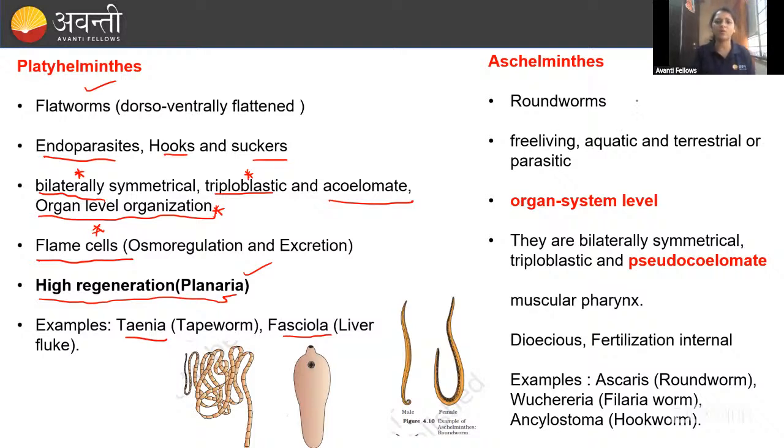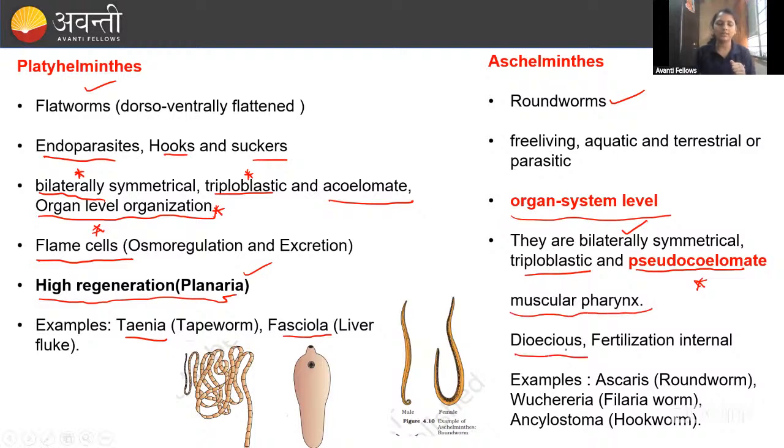Aschelminthes are the roundworms. We call them roundworms because the cross section of this gives a round shape. These are free living, aquatic, terrestrial, and also parasitic. These have the organ system level of organization. We started bilateral symmetry already. These are bilaterally symmetrical, triploblastic. This is important: pseudocoelomate. These are pseudocoelomate, and they have a musculopharynx.